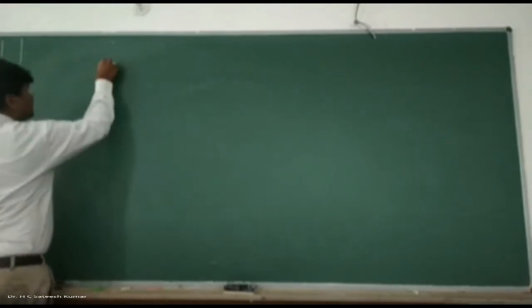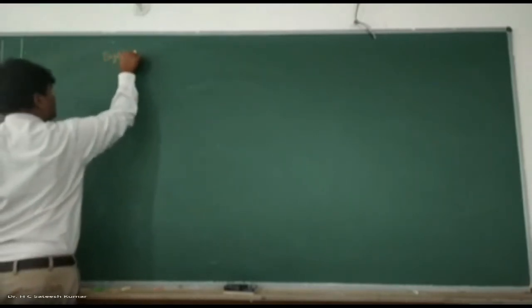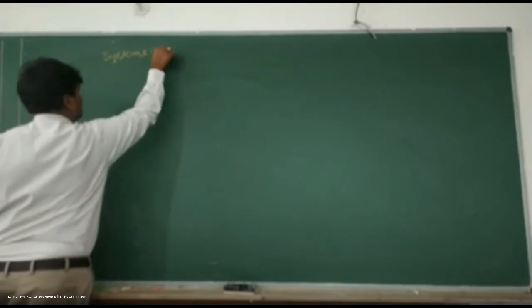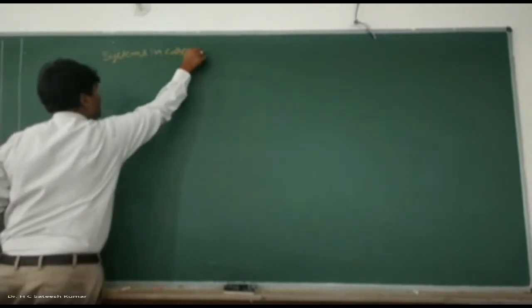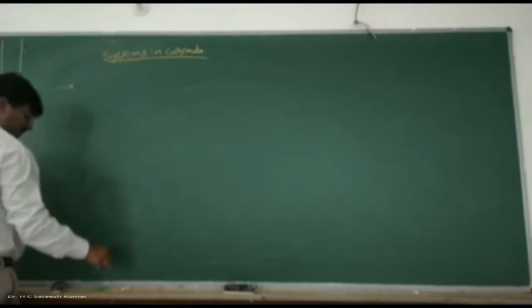Next, systems in cascade. First we shall do the concept of systems in cascade, then further we'll continue. If two systems are in cascade, what is the overall system response?